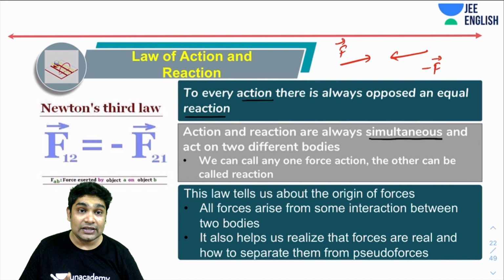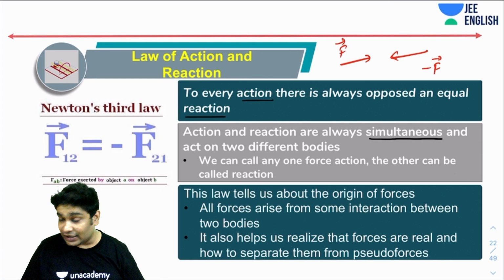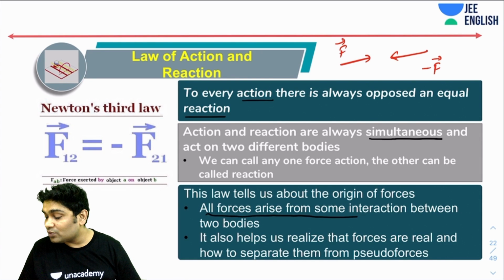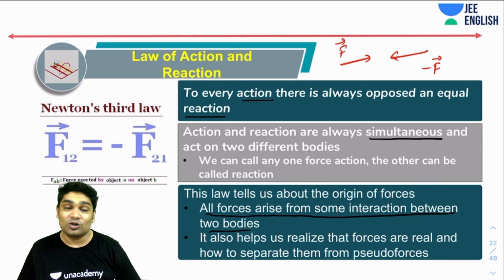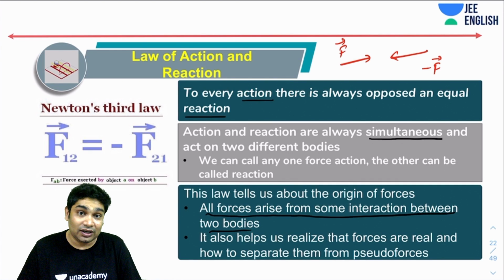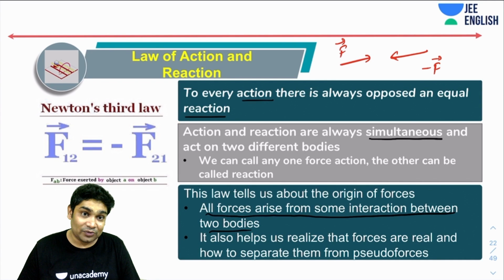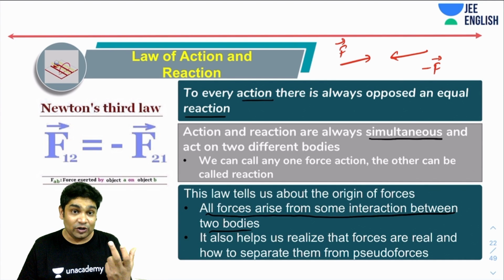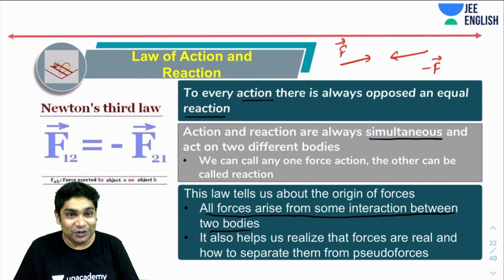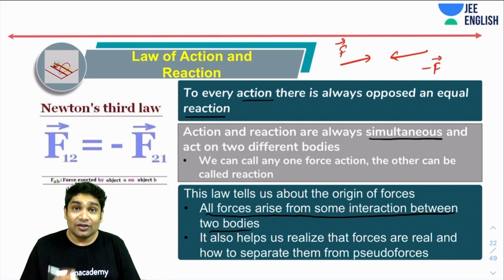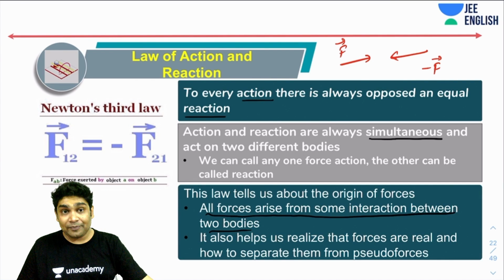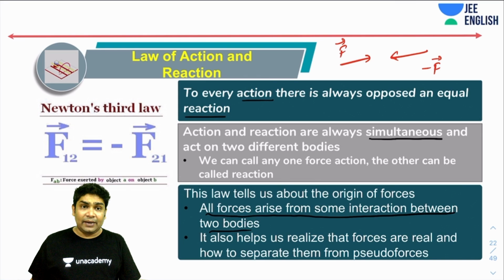Now, this law also tells us about the origin of forces. This law tells us that all forces arise from some interaction between two bodies. So remember this, this is very, very important. It also helps us realize that forces are real and how to separate them from pseudo forces. So any real force will always have a reaction pair. For every real force F, you will have a minus F. Now, there are some things which are pseudo forces, which you should know already because you are here for revision. So we'll talk about that later also. But for pseudo forces, you'll never have reaction pairs, because they are not real forces.